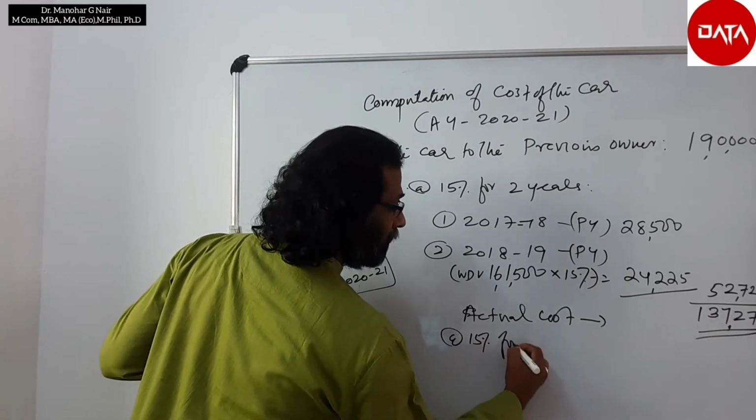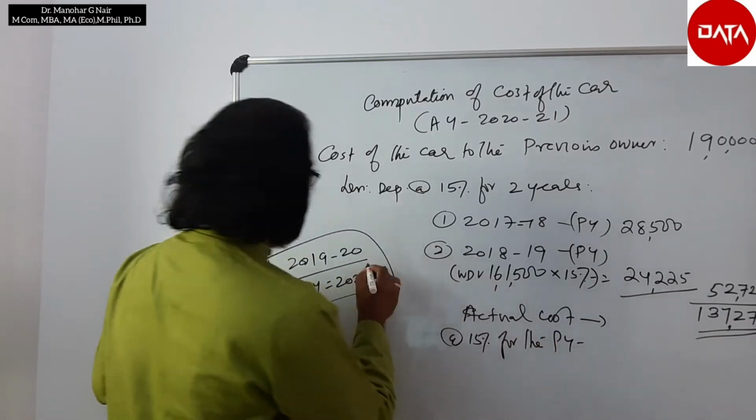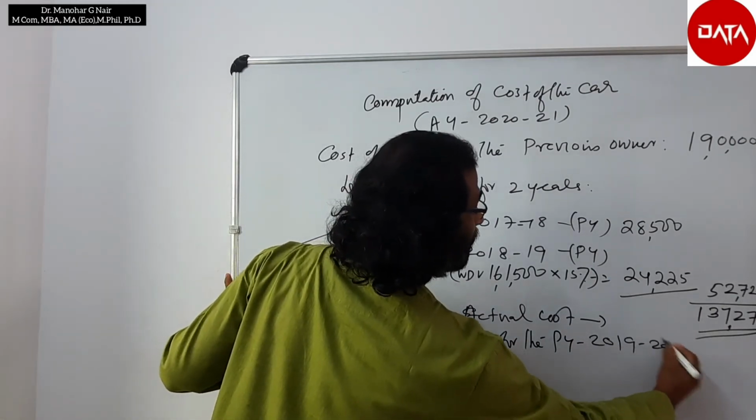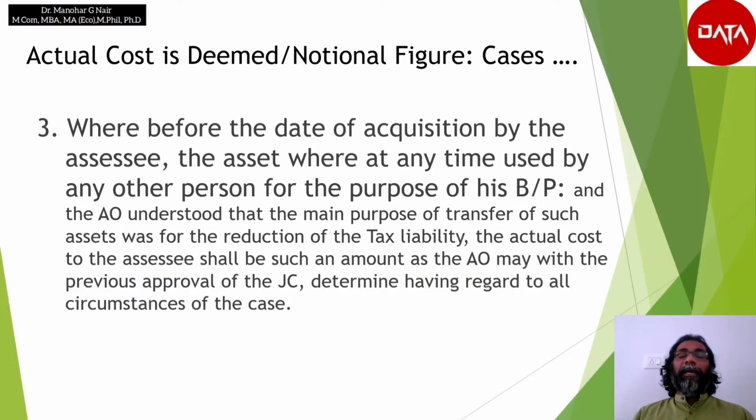for the previous year 2019-20. The third situation for the notional value or deemed value is where, before the date of acquisition by the assessee, the asset was at any time used by any other person for the purpose of his business or profession. Here the assessee has not used the asset, but some other person used it. Means it is a second-hand asset acquired by the assessee. Then how the actual cost will be computed for the purpose of depreciation.